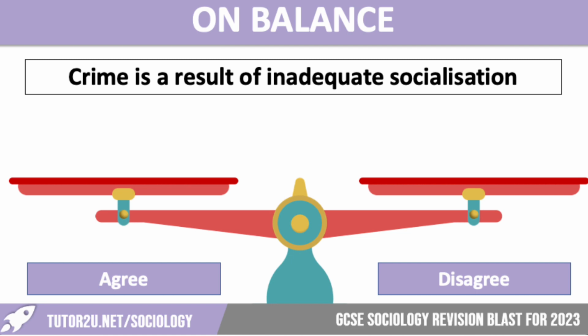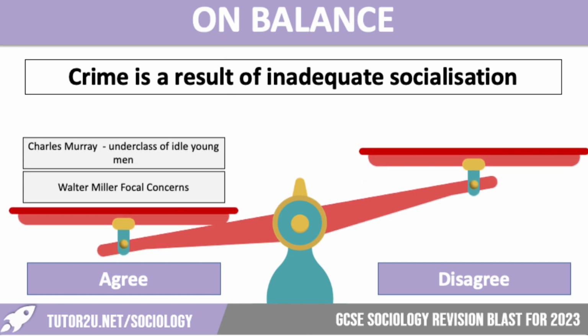Okay, if you haven't already done so, please pause the video because we are about to reveal some answers. Let's have a look at what you could have written. We have here two different examples of studies that look at crime being a result of inadequate socialisation. So we've got Charles Murray, who talked about having an underclass of idle young men, and he blamed this on the breakdown of the nuclear family. So lots of boys in particular being brought up without a father figure, without that role model, and therefore not behaving appropriately, getting involved in antisocial behaviour, which often leads on to crime.